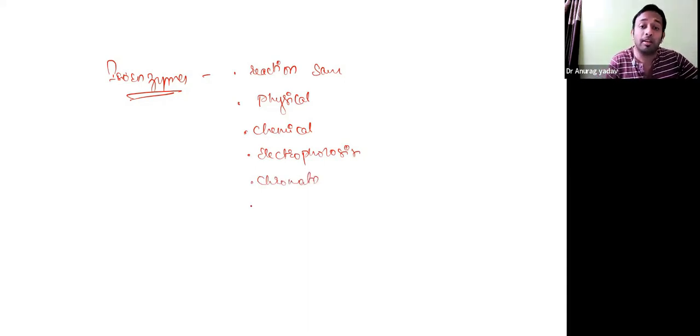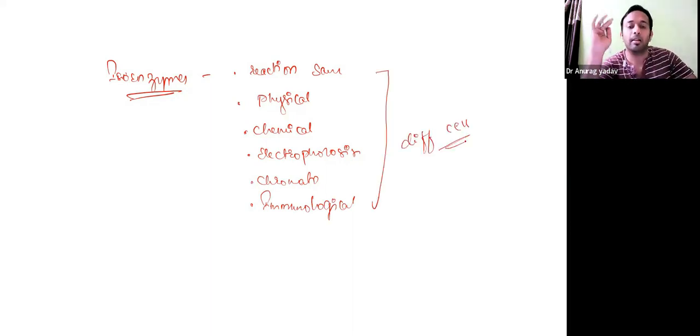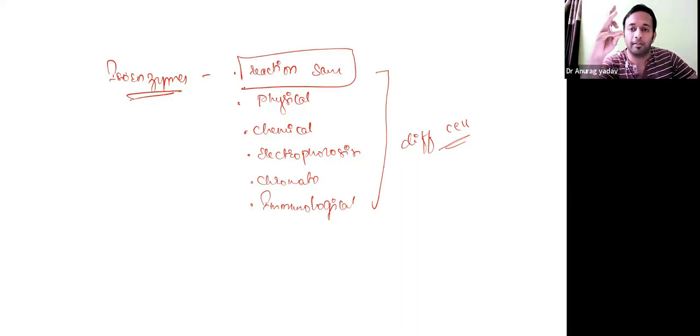Or if you see immunogenic reactivity, they are different. Why? Because they are formed from different cells, but they take part in the same type of reaction. They are called isoenzymes. Otherwise, they are physically different, chemically different, electrophoretically different, chromatographic pattern is different, and also their immunogenicity, how much they act as an immunogenic stimulant, how much they will act as an antigen.